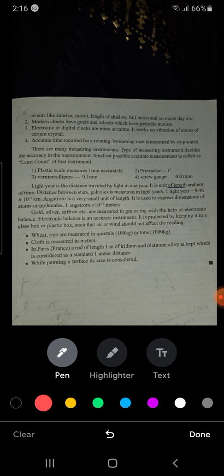Gold, silver, saffron, etc. are measured in gram or milligram with the help of an electronic balance. Electronic balance is an accurate instrument. It is protected by keeping it in a glass box or plastic box, such that air or wind should not affect the reading. Next, wheat, rice are measured in quintal. Cloth is measured in meters.